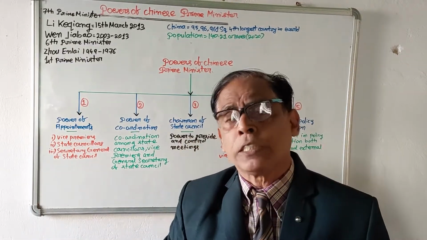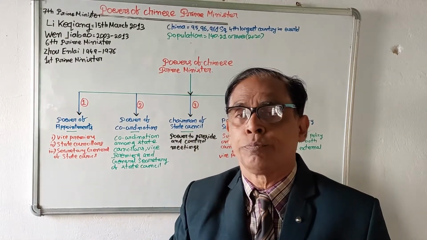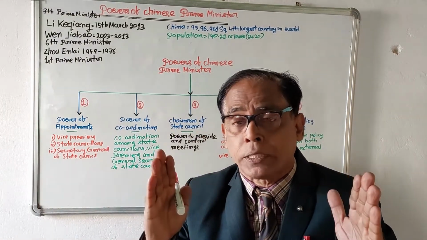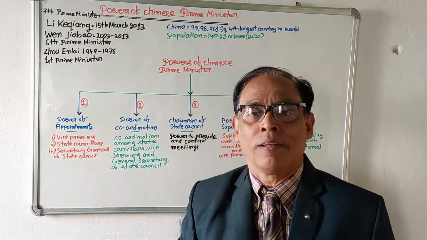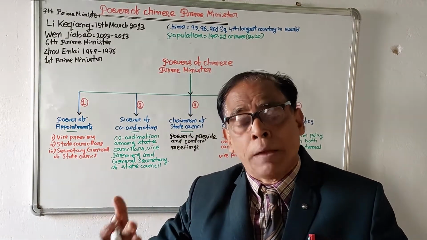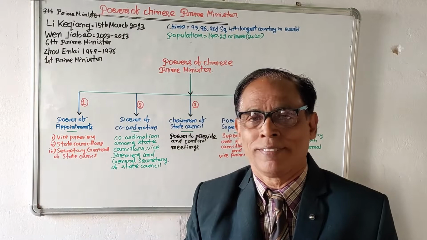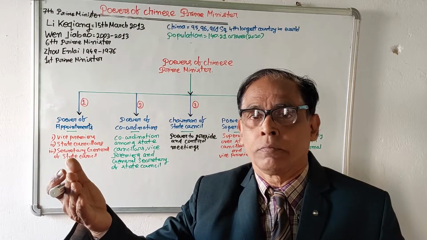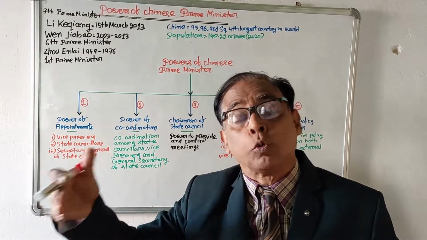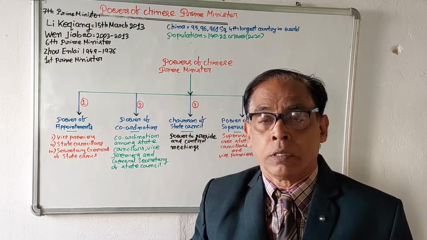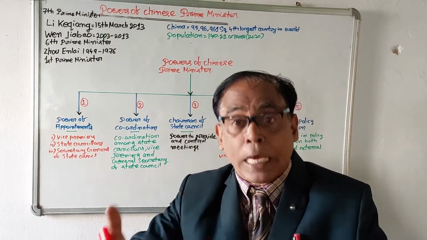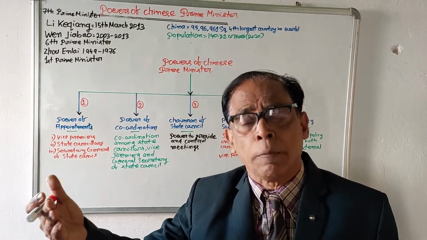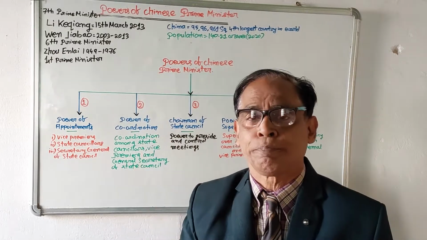On the basis of the 1982 Constitution of China, the term of the Chinese prime minister is 5 years. But he can be prime minister for another term. He can become prime minister for 2 consecutive terms. But after 2 consecutive terms, whether after some gap of years he can become prime minister or not, about this the Chinese constitution is silent.